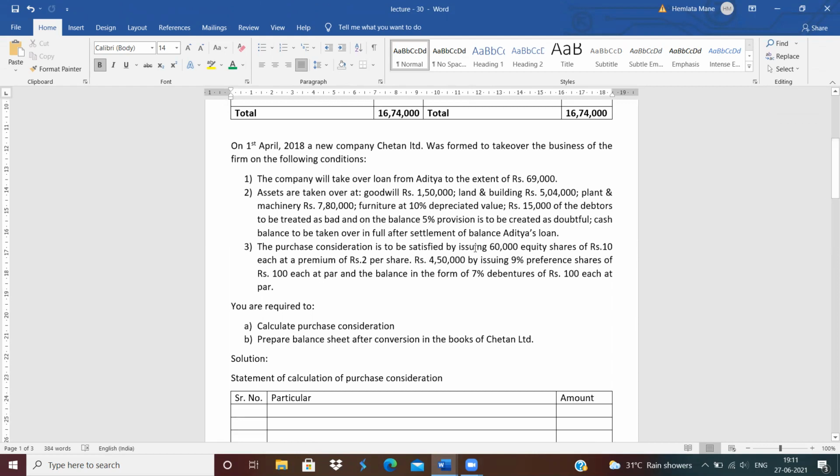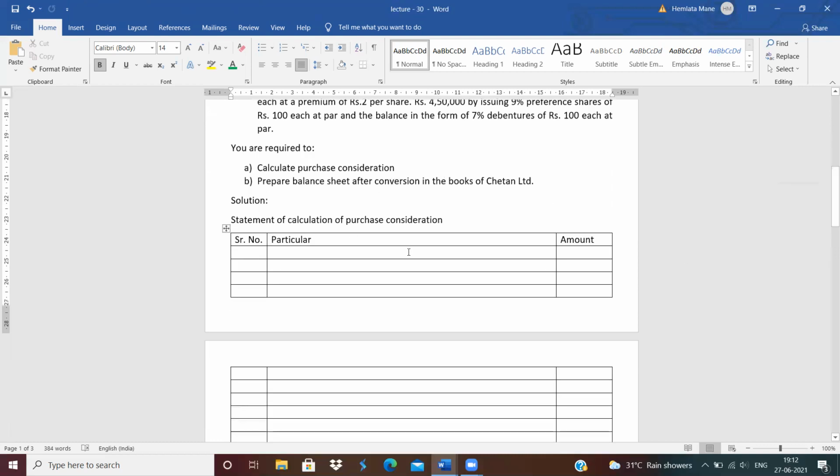The purchase consideration is to be satisfied by issuing 60,000 equity shares of 10 each at a premium of 2 per share, meaning the purchase consideration is paid by issuing equity shares of rupees 10 issued at a premium of 2. Next, 9% preference shares for rupees 4,50,000, and the remaining balance is paid in debentures of rupees 100 each at par. You are required to calculate the purchase consideration and prepare the balance sheet after conversion in the books of Chetan Limited.